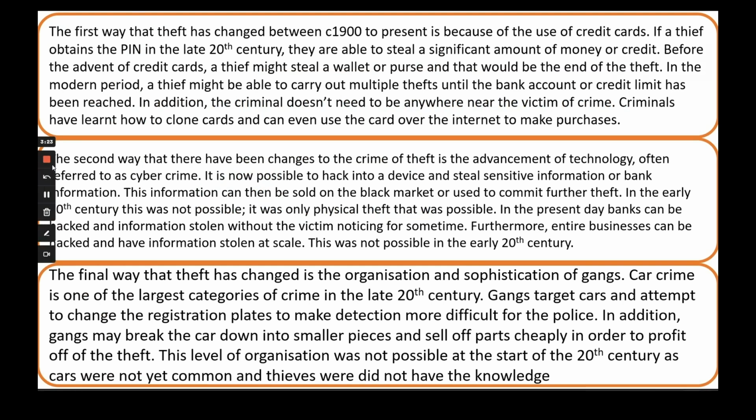The second way that there have been changes in the crime of theft is the advancement of technology, often referred to as cybercrime. It is now possible to hack into a device and steal sensitive information or bank information. This information then can be sold on the black market or used to commit further theft. In the early 20th century, this was not possible. It was only physical theft that was possible. In the present day, banks can be hacked and information stolen without the victim noticing for some time. Furthermore, entire businesses can be hacked and have information stolen at scale. This was not possible in the early 20th century.